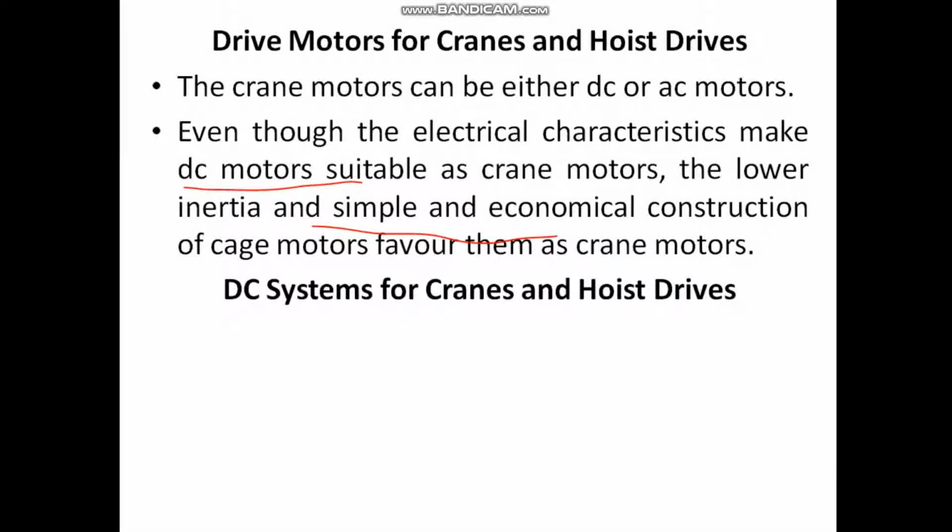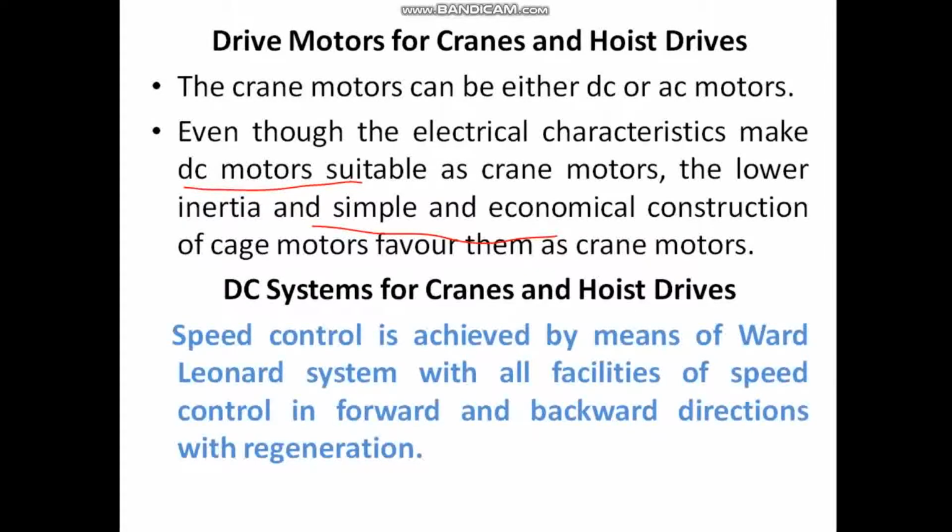First dealing with the DC systems for crane and hoist drives. The speed control is achieved by means of the Ward-Leonard method. To recall, the Ward-Leonard method is the method where we could achieve speed control in both the directions, with the facilities of speed control in forward and backward directions with regeneration.